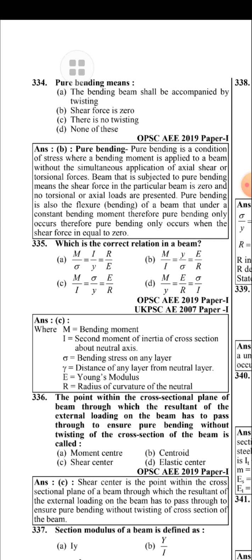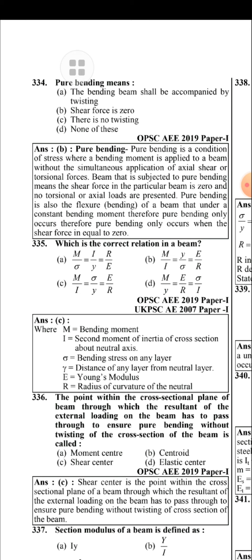M by I is equal to sigma by y is equal to E by R, where M is bending moment, I is equal to second moment of inertia of cross section about neutral axis, sigma is equal to bending stress on any layer, y is equal to distance of any layer from neutral layer, E is equal to Young's modulus, and R is equal to radius of curvature of neutral layer.